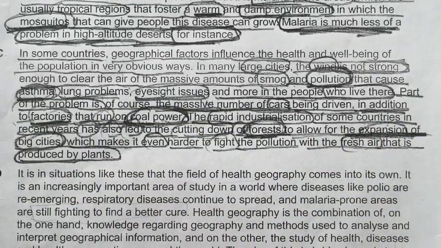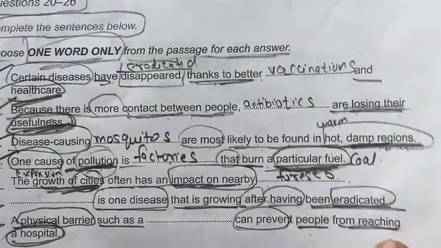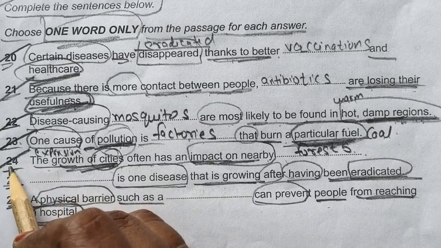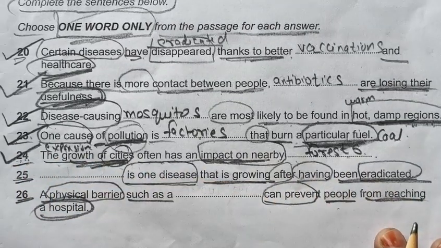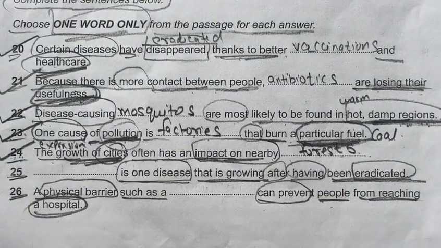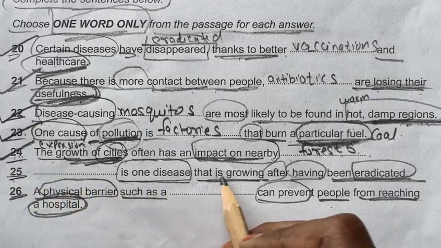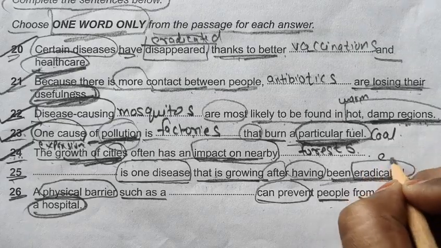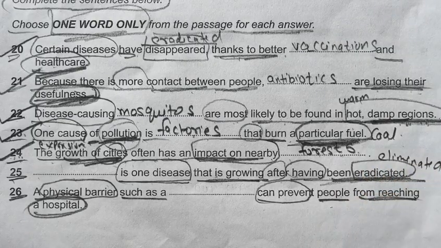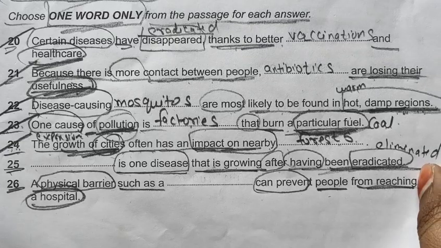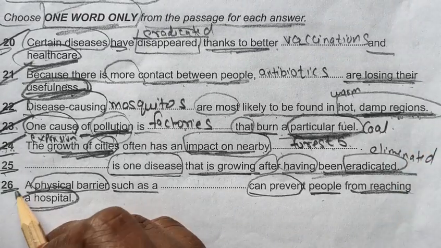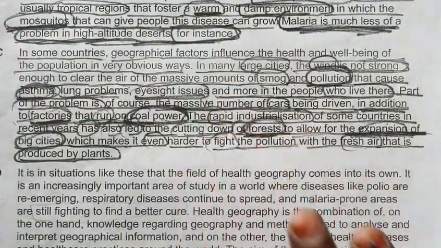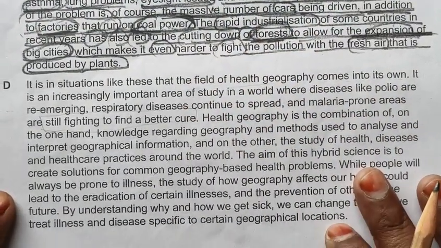I hope you have understood this. Let's see whether we are getting our another answers or not. So we will write forest in front of 24 in our answer sheet. I hope you have understood this. 25 number. Dash is one disease that is growing after having been eradicated. Eradicated means eliminated. So we have not seen anything regarding this in C paragraph. A physical barrier such as a desk can prevent people from reaching a hospital. So this thing also we have not seen in C paragraph. So we will move forward towards our D paragraph.